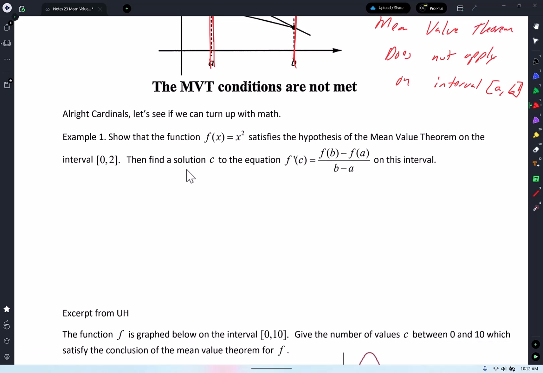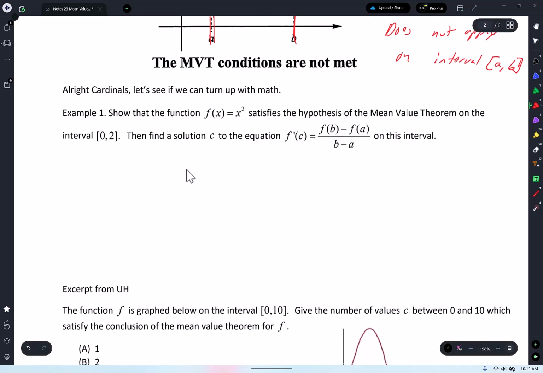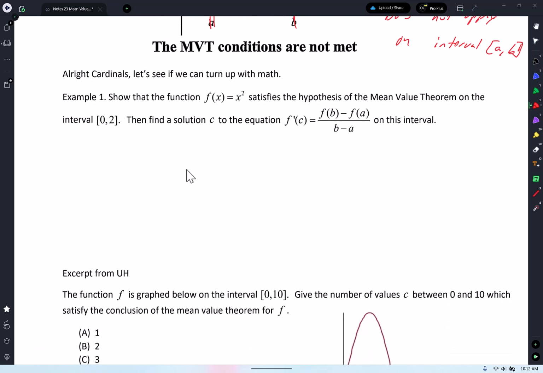All right. Example 1. And we're going to go very slow, guys. Show that the function f of x equals x squared. I tried to make sure to use a baby function that we all know. That's just a quadratic, a parabola with the vertex at the origin, satisfies the hypothesis of the mean value theorem on the interval 0 to 2. Okay, so here it is. I'm just going to draw x squared between 0 and 2, and I'm going to exaggerate it. Here's 0, and 2 is right here.